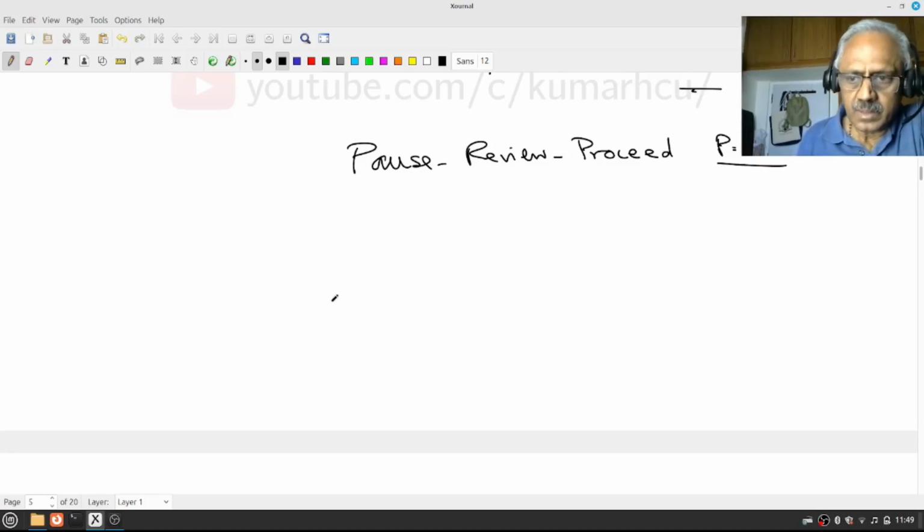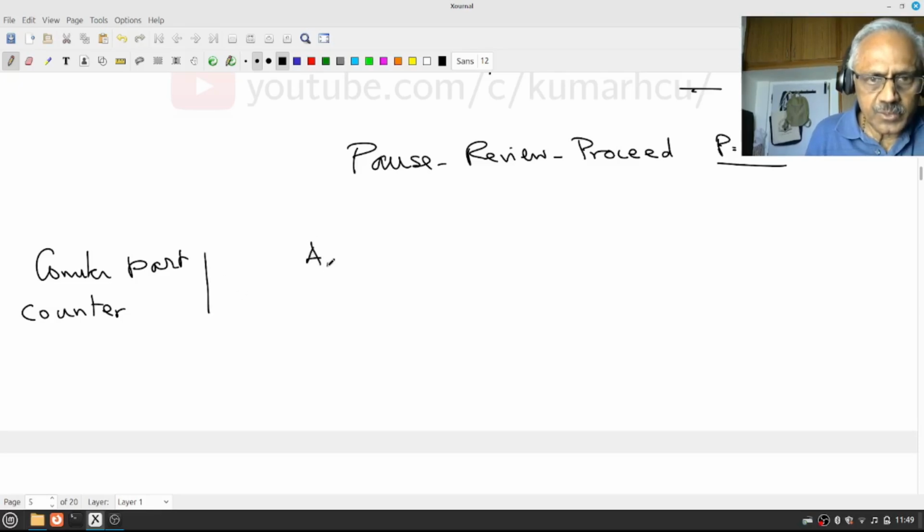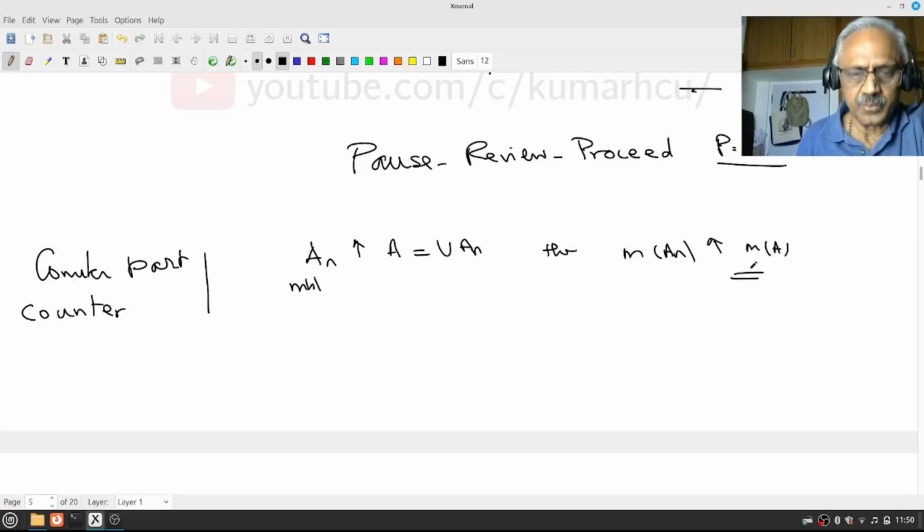Okay. Now let's come back to the counterpart of 1. The first one said if ANs are measurable and AN increases to A, which is union AN, then we know A is measurable because of this lemma, or even otherwise, then measure of AN increases to measure of A. This we proved.